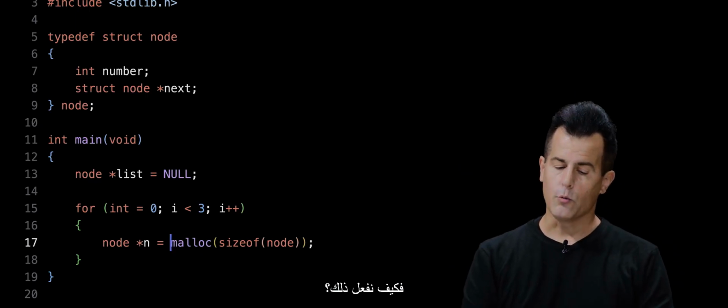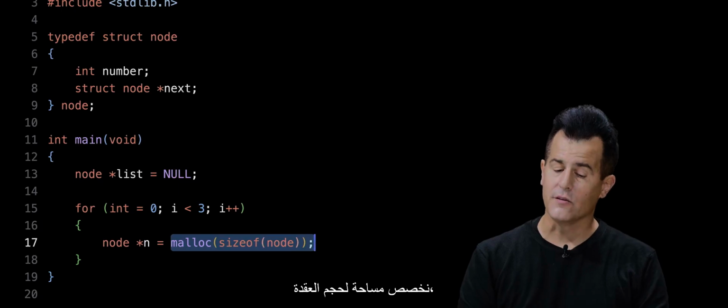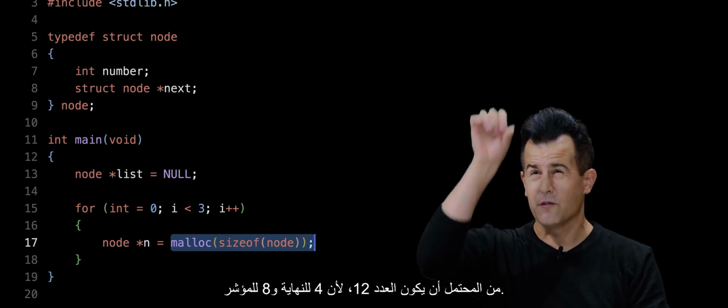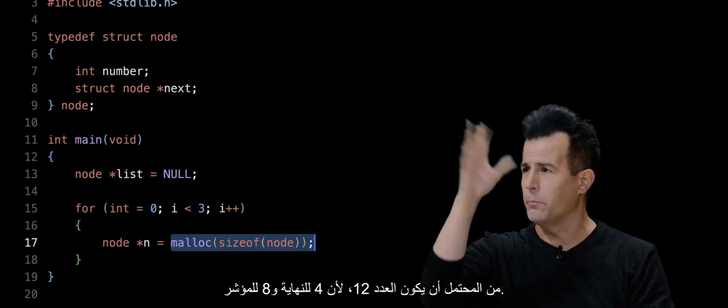So how do we do this? We allocate space for the size of a node, however many bytes that's going to be. It's probably going to be 12 because it's 4 for the int and 8 for the pointer, but who cares?